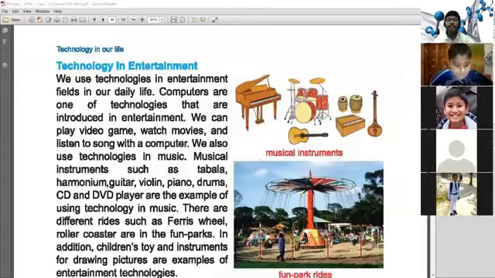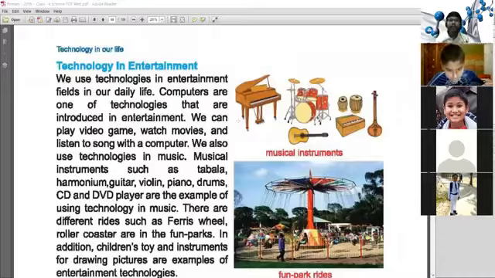There are different rides such as the Ferris wheel and roller coaster in fun parks. When we go to dream holiday parks, Nandan Park, Fantasy Kingdom, we see different types of rides.